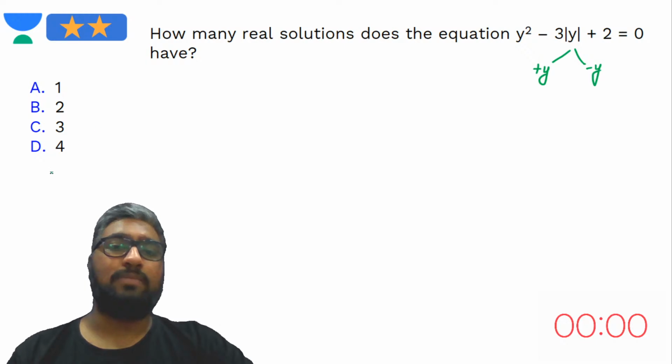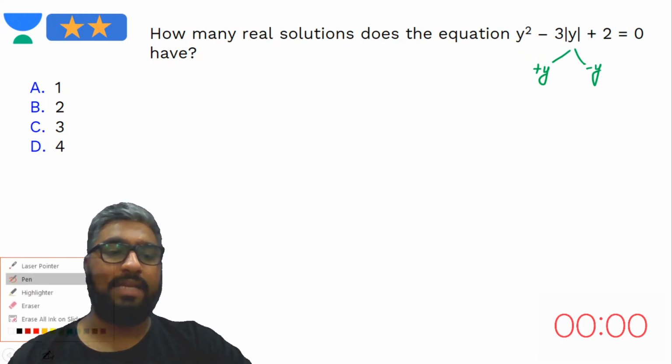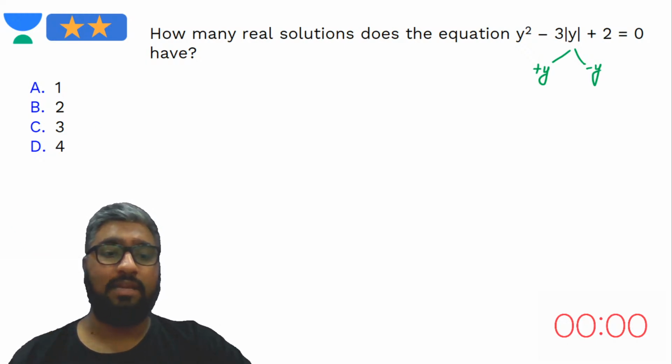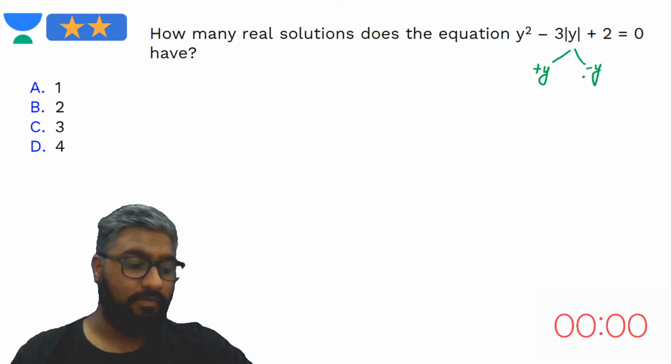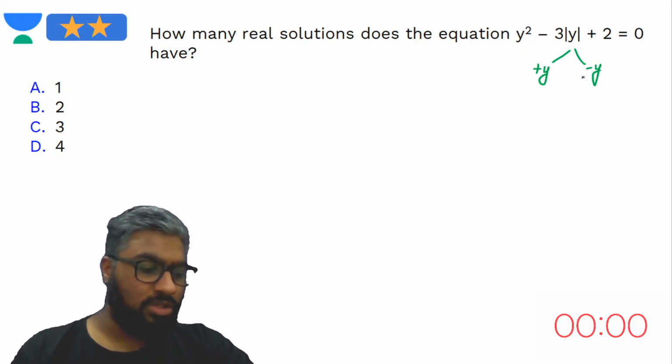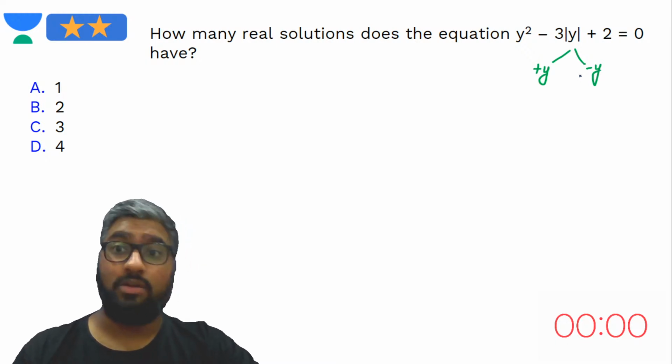So you will have to identify the roots of both equations, one with plus y and the other with minus y. No issues, Saurav, don't worry if you haven't understood. Shreya, we will solve this right now.